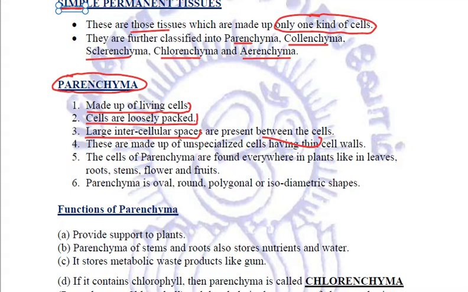Now, these cells of parenchyma are unspecialized cells with thin cell walls, and they are present everywhere in plants, in leaves, roots, stem, flower, fruits, everywhere. This parenchyma is oval, round, polygonal, or isodiametric in shape.